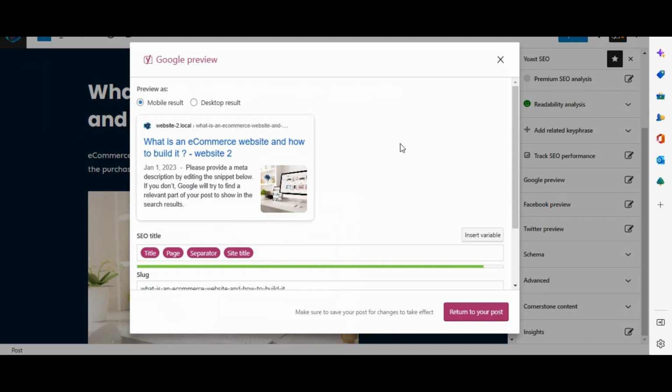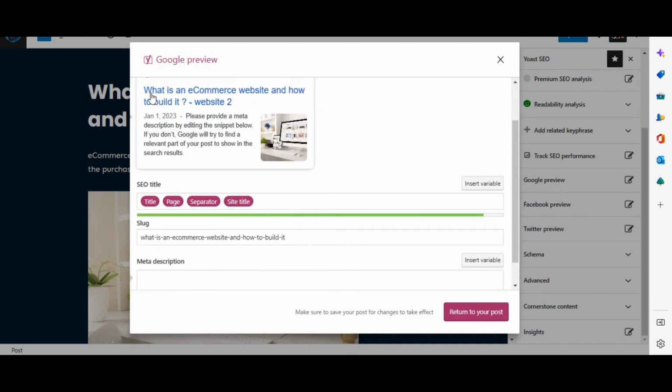As I open that, you can see that there is also one auto-created by this plugin: what is an e-commerce website and how to build it. This one is a good keyword. If you want to write something else, you can also write, obviously your keyword, key intention, and what you want to provide on your blog. And that one is my website name, which is obviously auto-created by this plugin. This plugin automatically writes your website name over here.